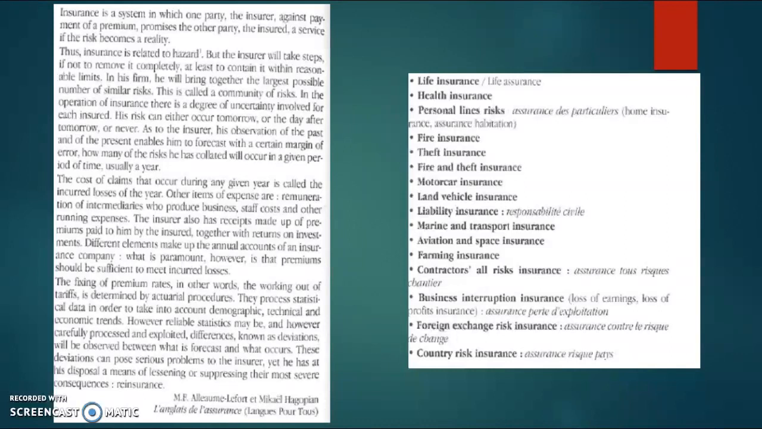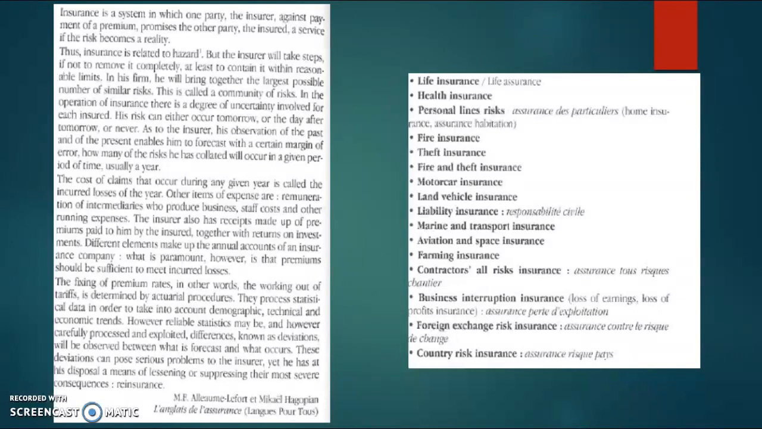The insurer also has receipts made up of premiums paid to him by the insured, together with returns on investments. Different elements will make up the annual accounts of an insurance company. What is paramount, however, is that premiums should be sufficient to meet incurred losses. The fixing of premium rates, in other words, the working out of tariffs, is determined by actuarial procedures.